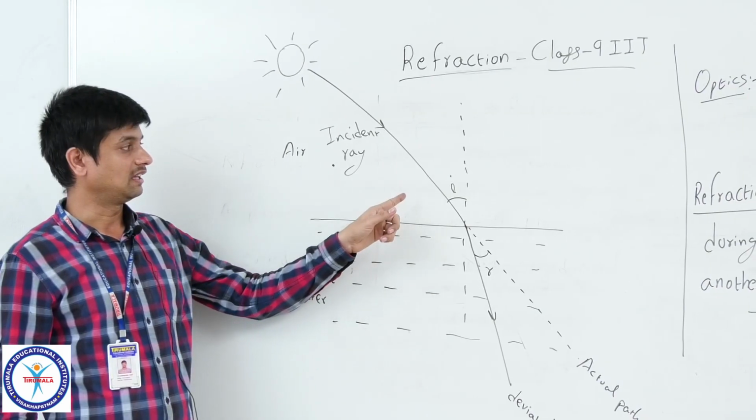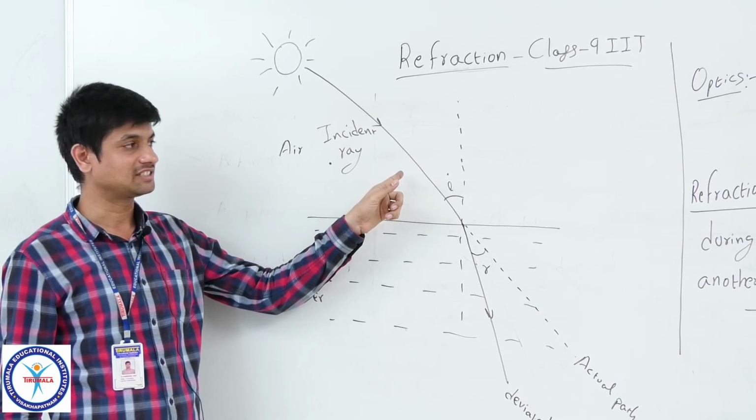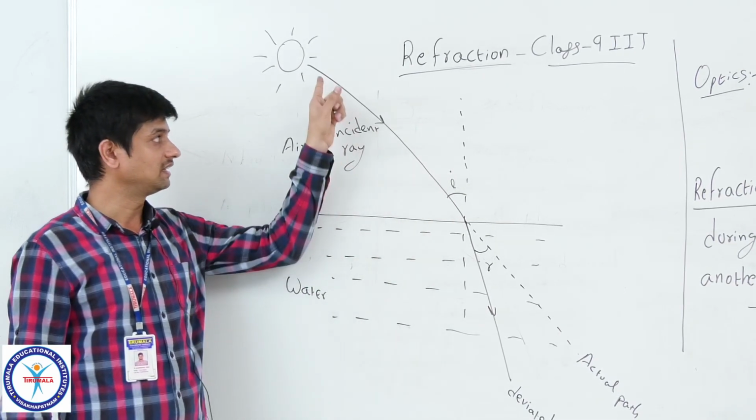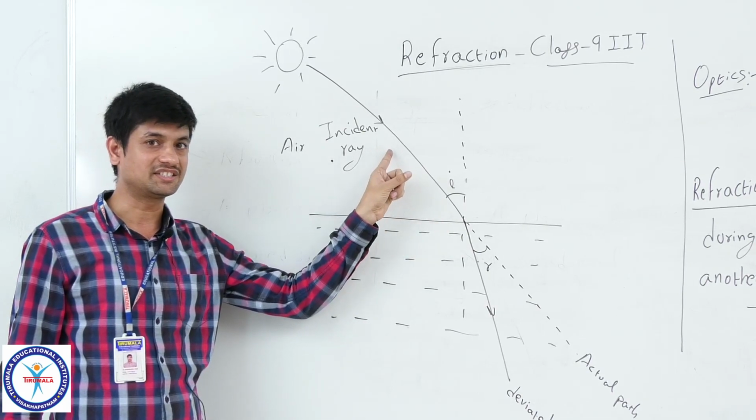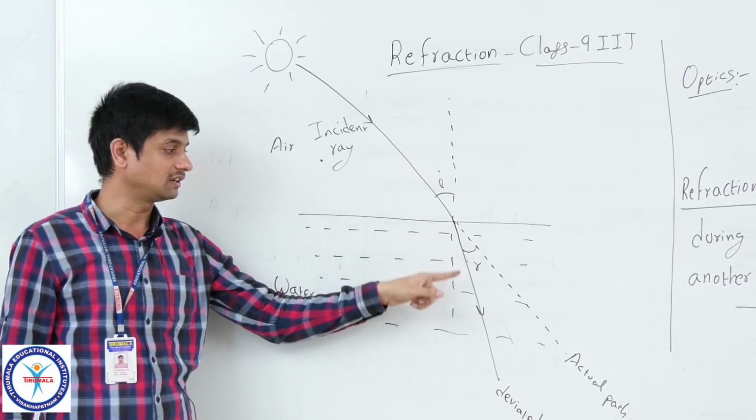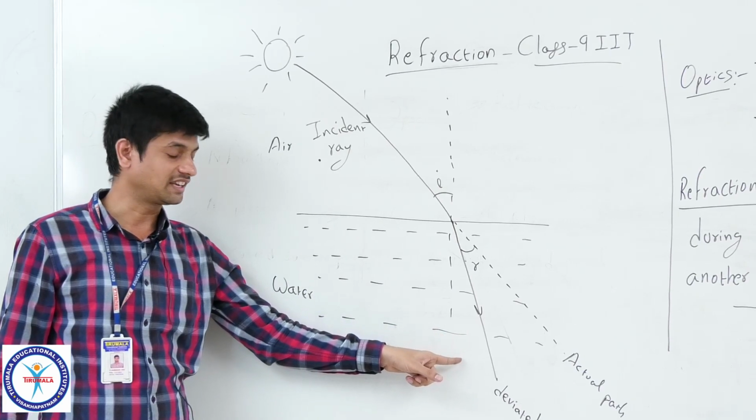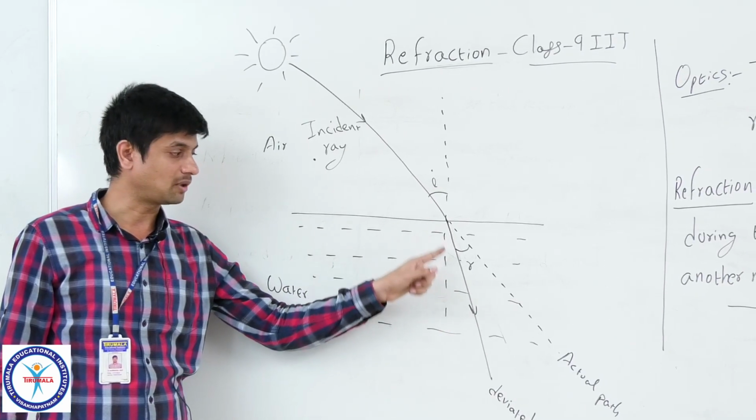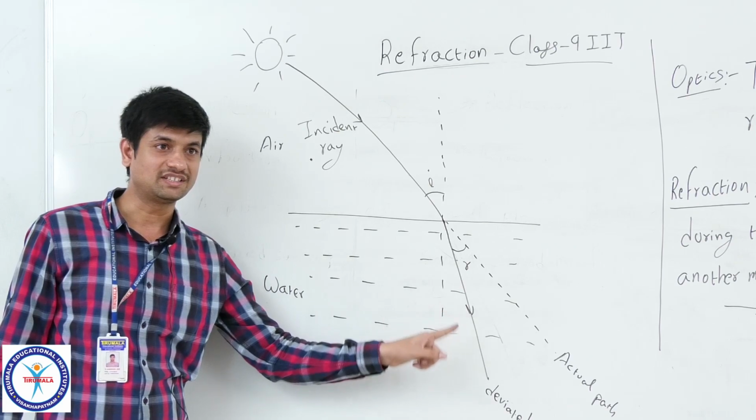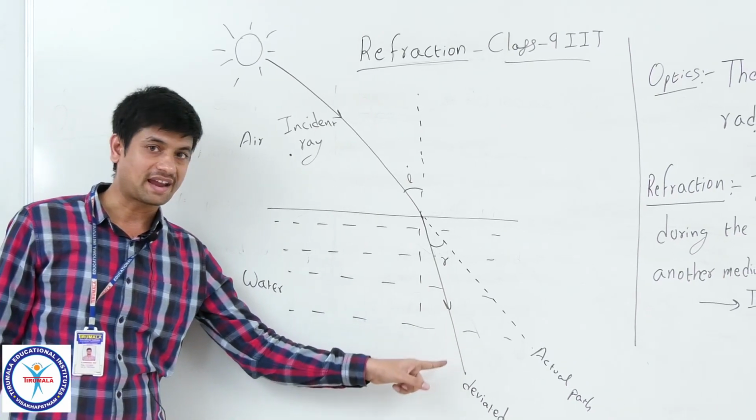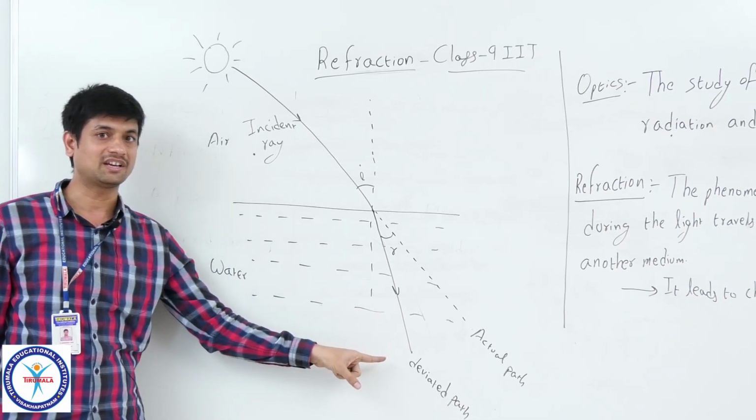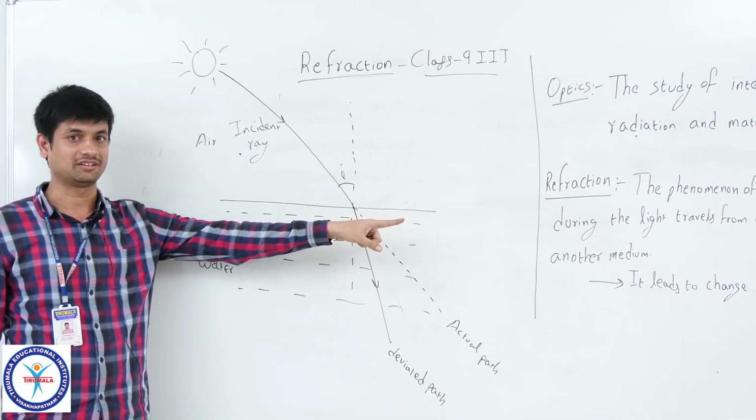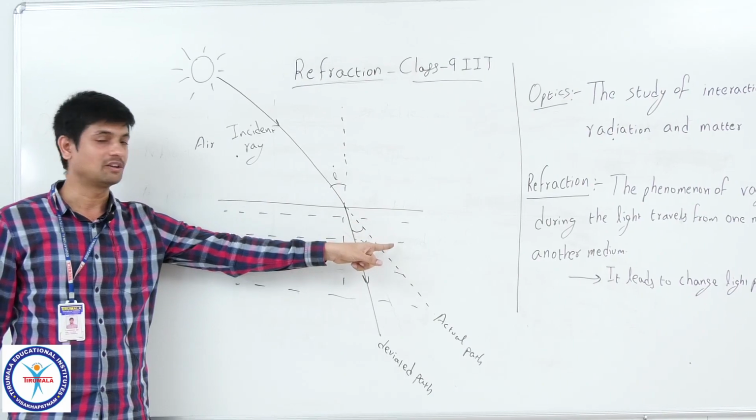Okay. Let me explain some terminology in this concept of refraction. This ray which is travelling in the first medium is called the incident ray. After it has entered into the second medium, the path has been deviated. So this is called the refracted ray. Incident ray, refracted ray. Why? Because it has been refracted due to the change in medium.